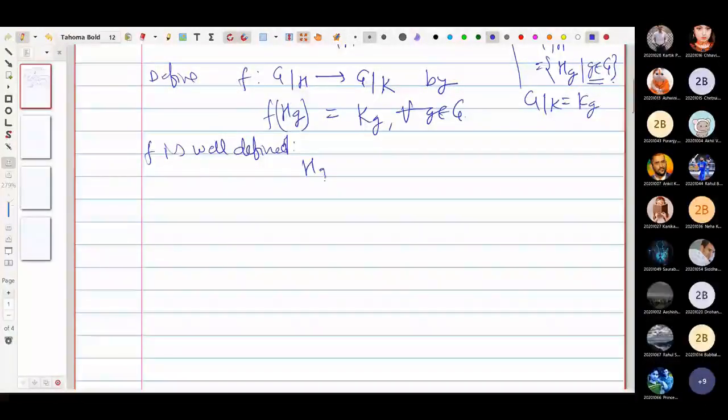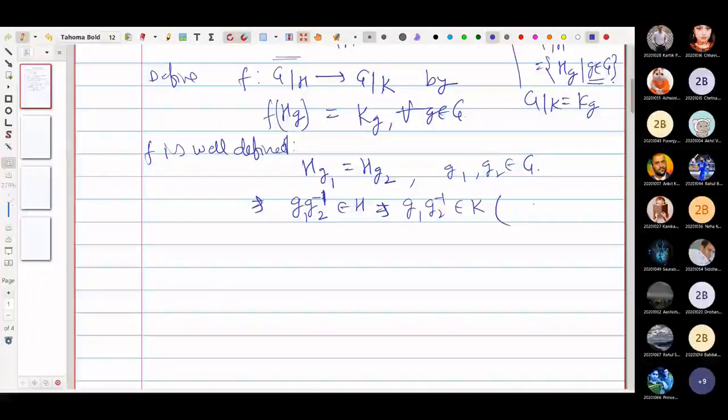So let us take two elements, Hg1 equals Hg2. That is, we are considering two elements from here, where g1 and g2 are members of G. Because they are right cosets, and right cosets are equal if and only if g1 g2 inverse belongs to H. And because H is a subset of K, g1 times g2 inverse is also a member of K, as H is a subset of K. You should remember this.